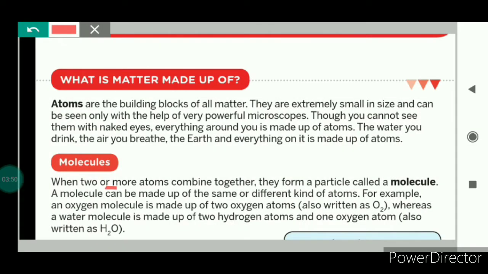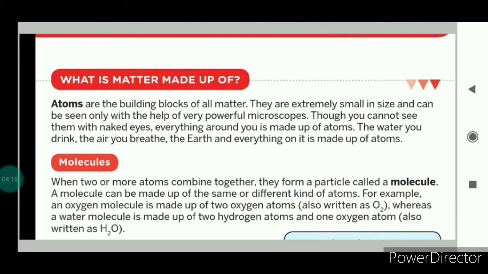When two or more atoms combine together, they form a particle called a molecule. That means a group of two or more atoms joined together is known as a molecule. Let us see with the help of examples. A molecule can be made up of the same or different kinds of atoms.